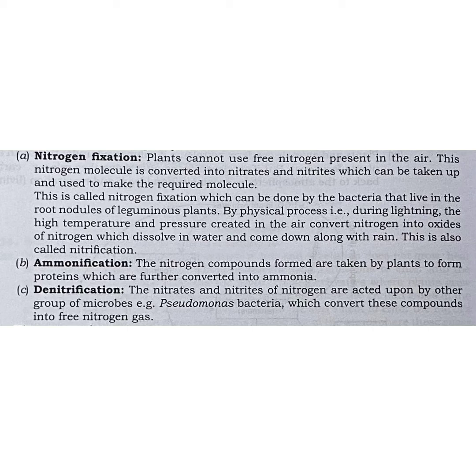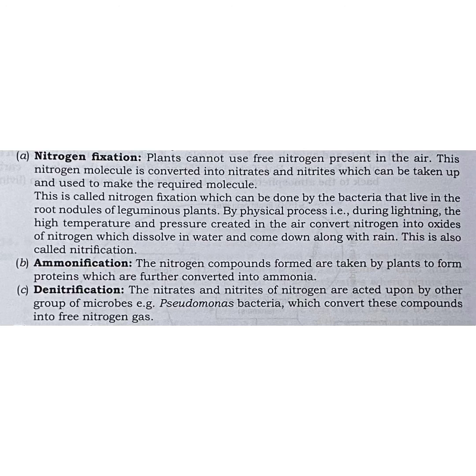This can be done by the bacteria that live in the root nodules of leguminous plants. By a physical process, that is, during lightning, the high temperature and pressure created in the air converts nitrogen into oxides of nitrogen, which dissolve in water and come down along with rain, and this is also called nitrification. So first of all, nitrogen is converted into compounds by nitrification. Second, ammonification. The nitrogenous compounds formed are taken by plants to form proteins, which are further converted into ammonia, and this process is called ammonification.